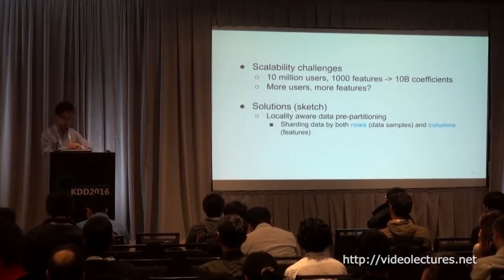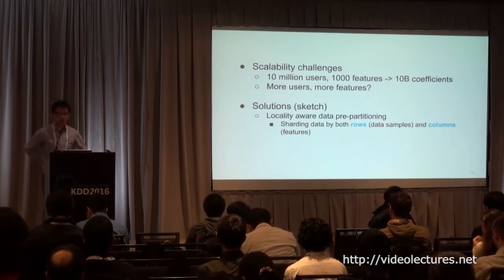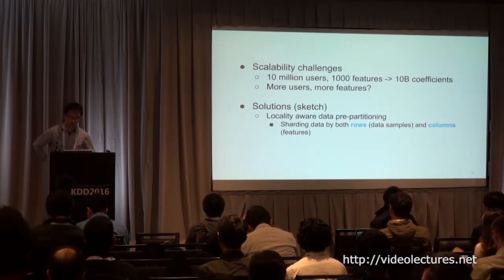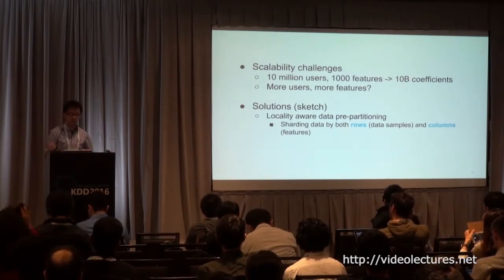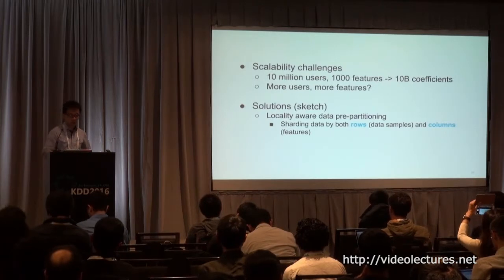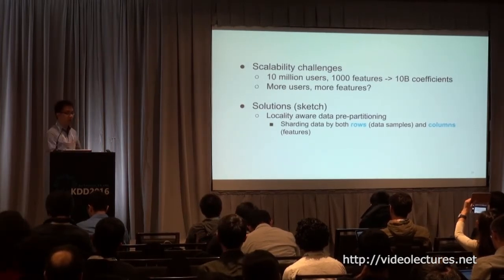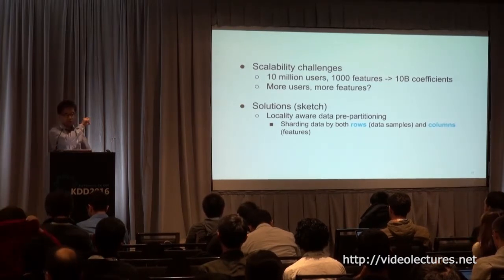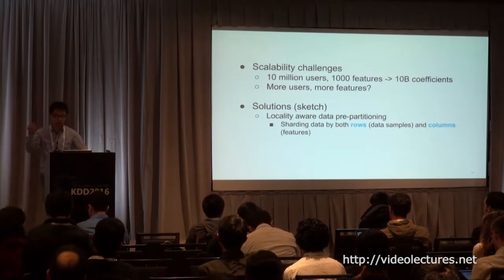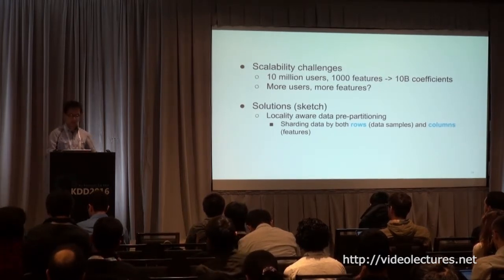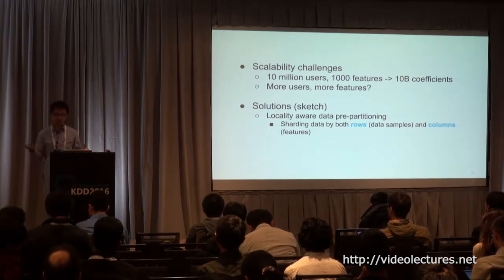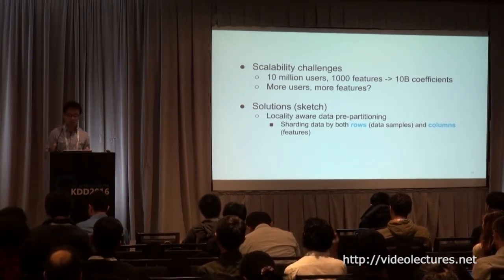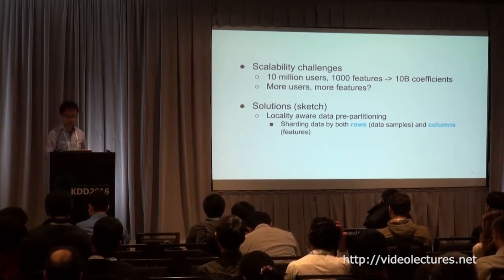In this presentation, we don't have enough time to go into the details of how we actually scale up the model, so here's a sketch of the solutions. The first thing is we design locality-aware data pre-partitioning, meaning we shard the data by both rows and columns. From a database perspective, each row corresponds to an example in the training data, and each column corresponds to a specific type of feature. We use this partitioning so that we minimize the network communication.